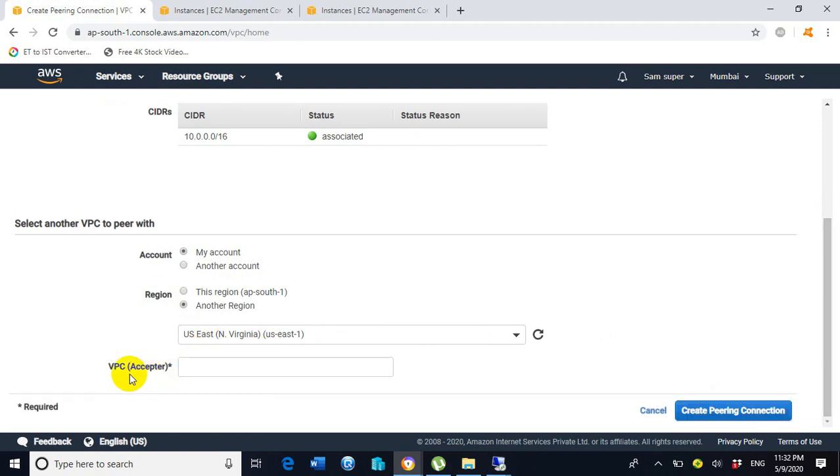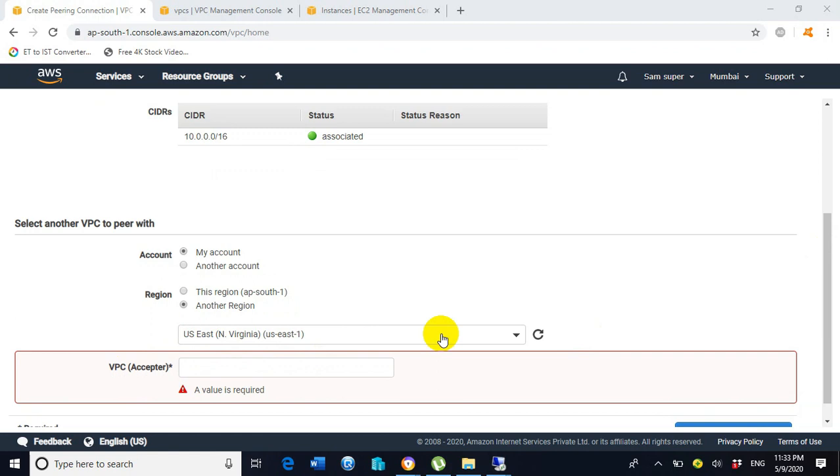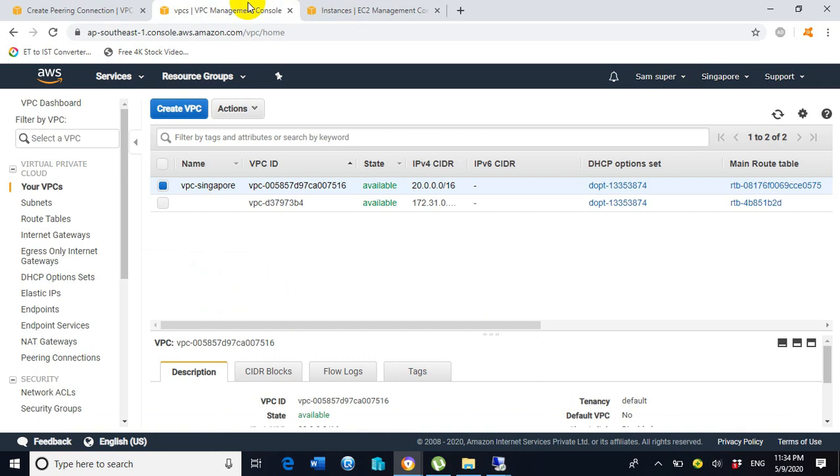Inside the VPC acceptor we need to paste the ID of VPC Singapore. Right now we are inside the Mumbai region, so just go to the Singapore region inside the portal. Here we can see on the top Singapore is written, and VPC hyphen Singapore is selected.